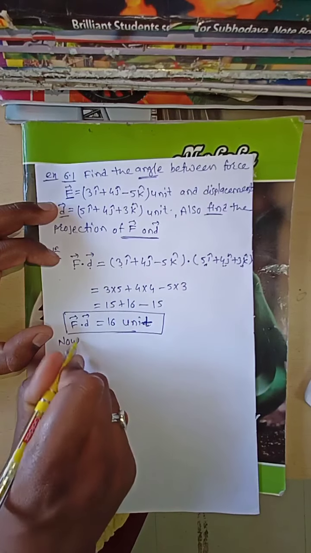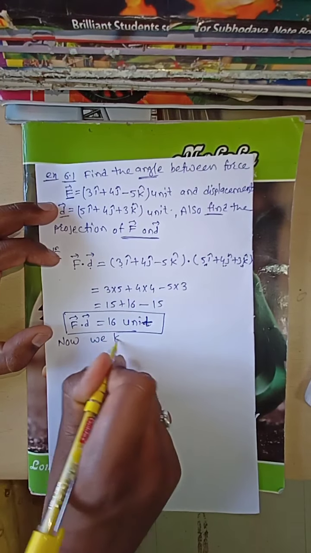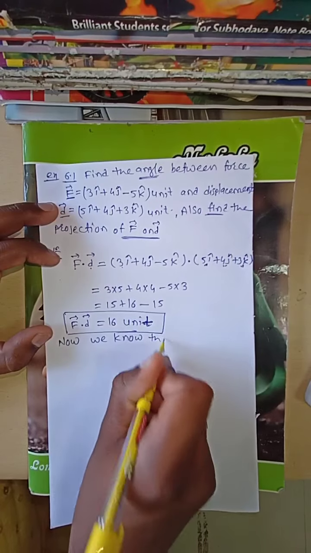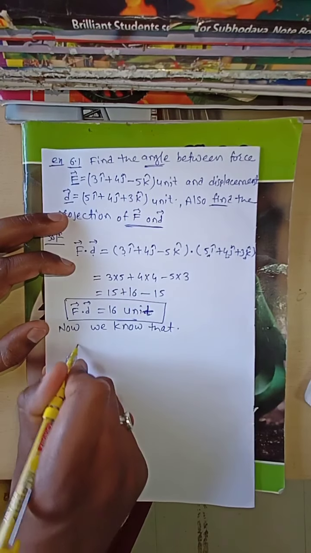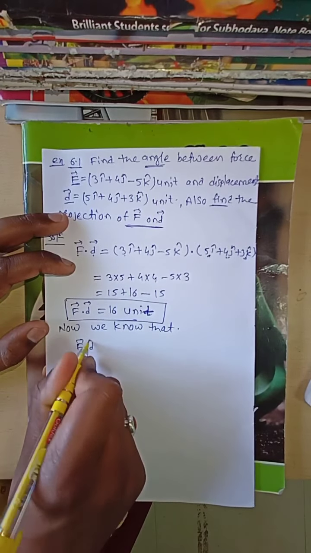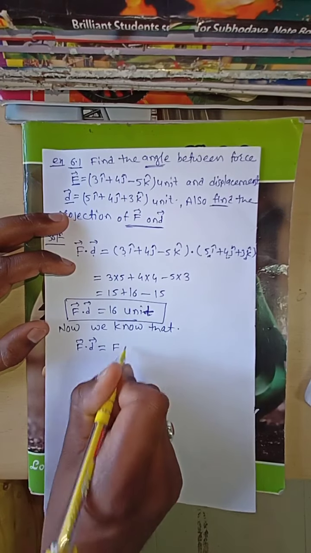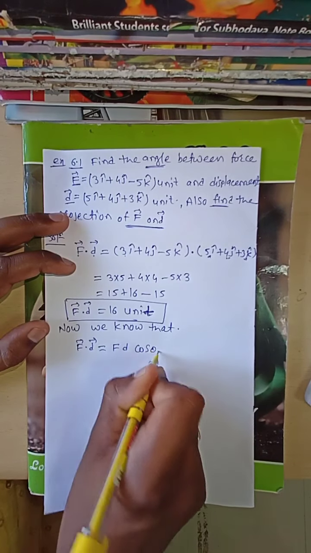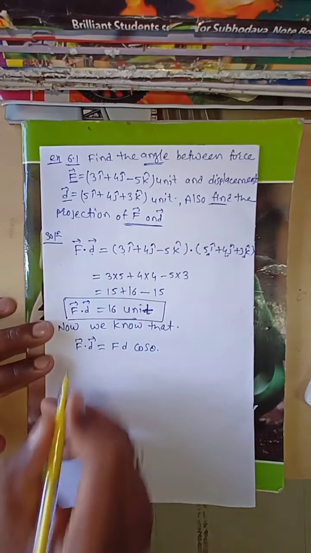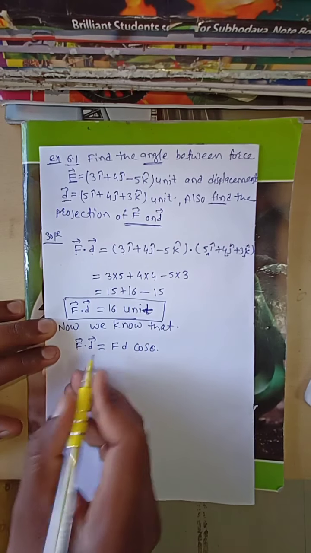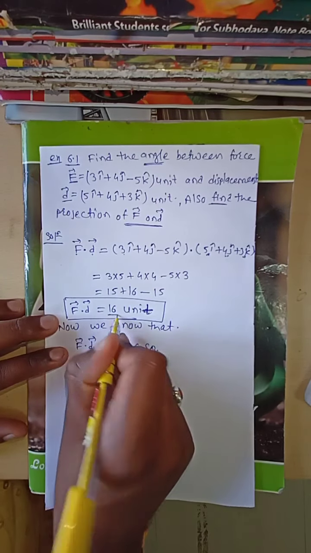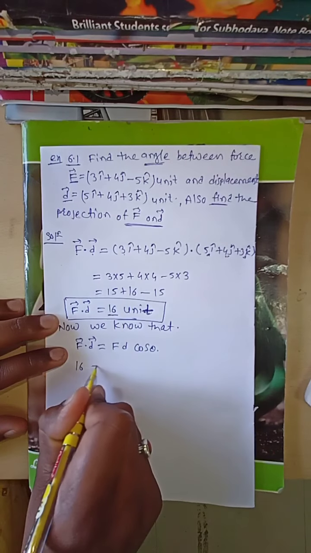Now we know that F bar dot D bar is equal to Fd cos theta. Then you know that F bar dot D bar is already 16 unit. Therefore this is 16.